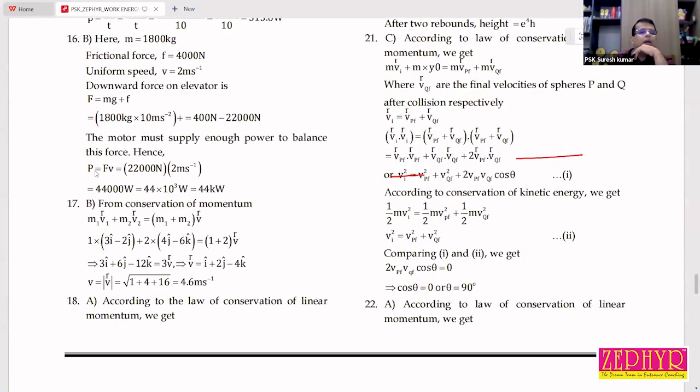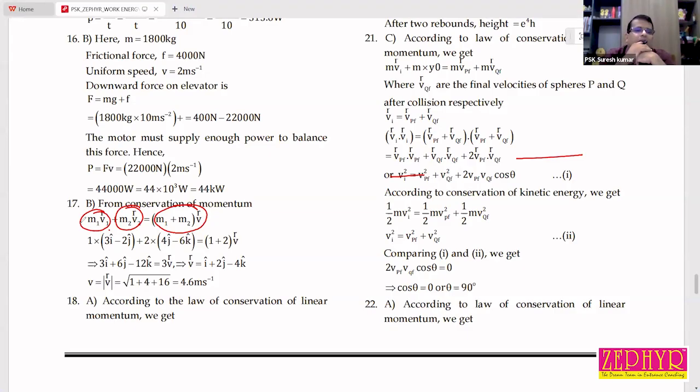See, they equated like this: M1 V1 plus M2 V2 is equal to M1 plus M2 into V. It will happen only when the collision is perfectly inelastic. Then only we can do the problem. If it is perfectly elastic, data is insufficient. So you correct this question: the collision is perfectly inelastic, not perfectly elastic.